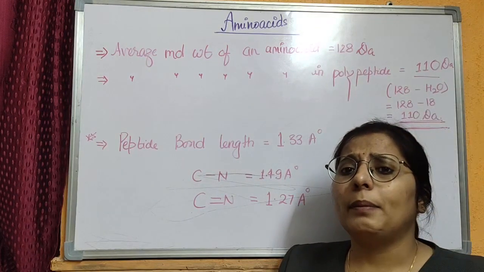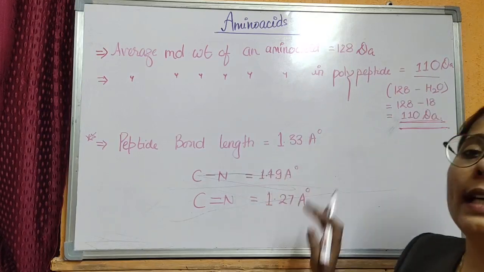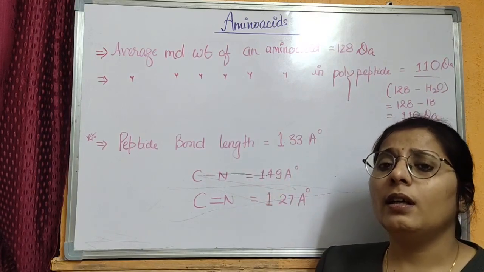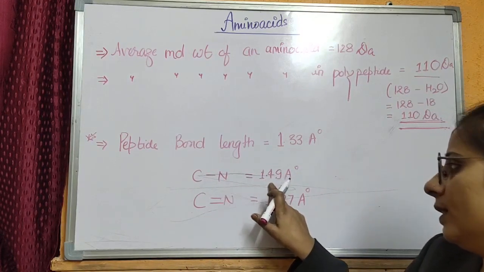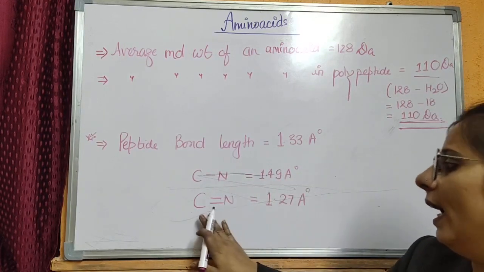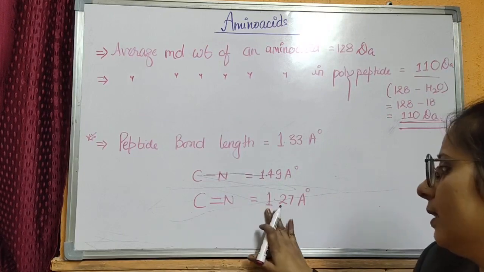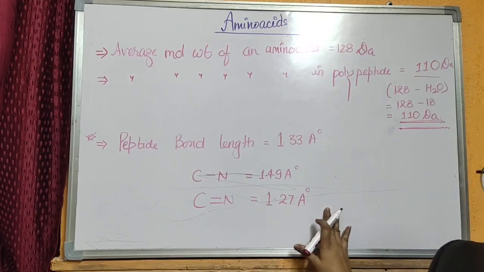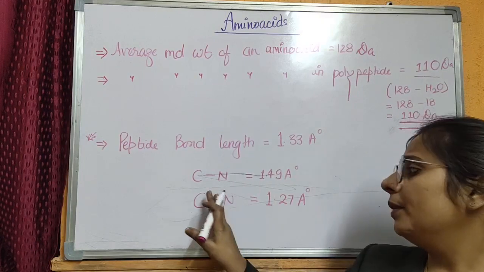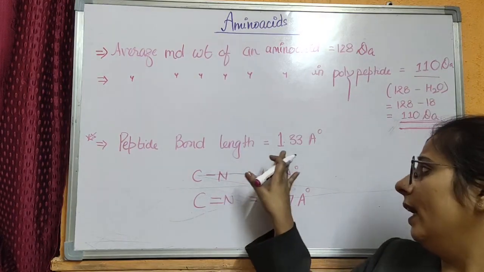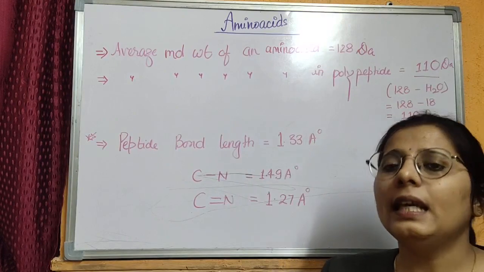The length of the peptide bond is 1.33 angstrom, which is in between the bond length of a carbon and nitrogen single bond, that is 1.49 angstrom, and a carbon and nitrogen double bond, that is 1.27 angstrom. That is the average bond length of the amide bond, equal to 1.33 angstrom.